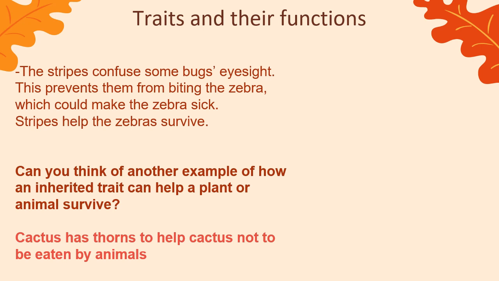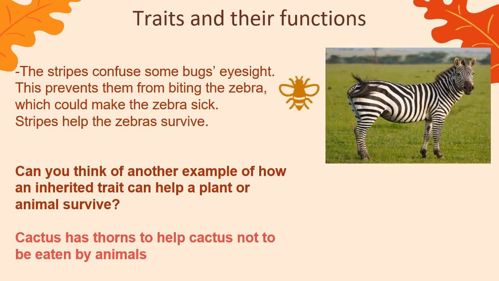If there were no stripes, the bugs would bite zebras, and the zebras would be sick. So this prevented them from biting the zebra, which could make the zebra sick. Stripes helped the zebra survive. Can you think of another example of how an inherited trait can help a plant or animal survive?